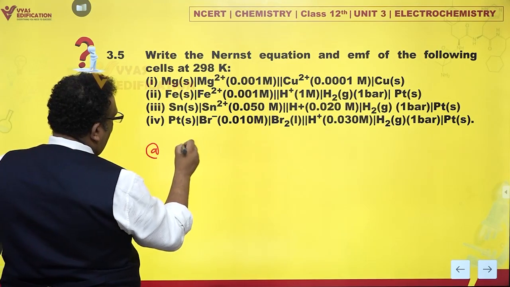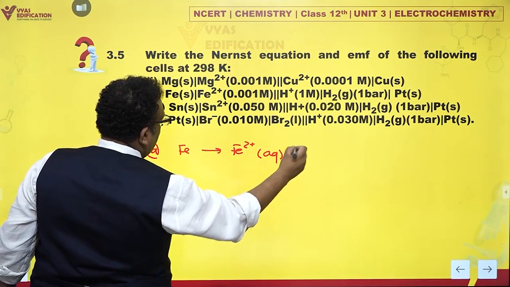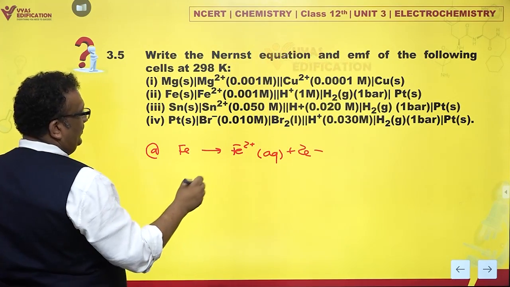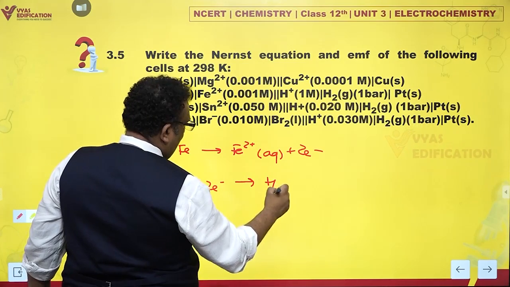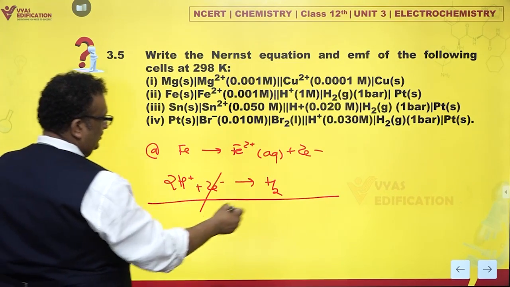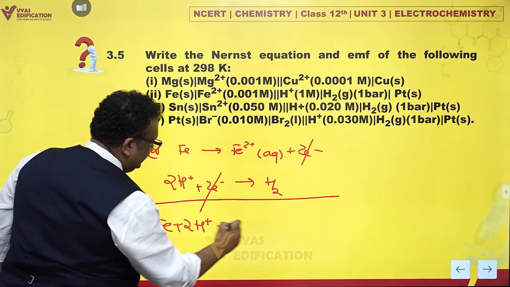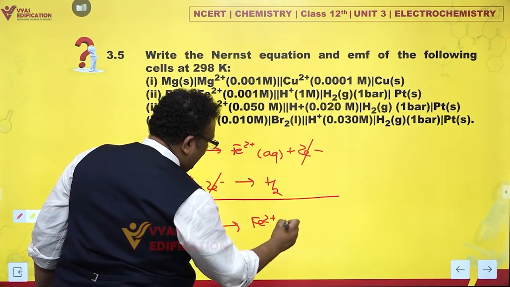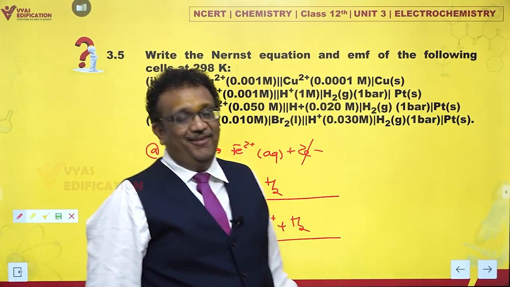Anode is iron getting oxidized to ferrous plus 2 electrons. And 2H plus plus 2 electrons gives you hydrogen. If you add up, you get iron plus 2H plus gives you ferrous plus hydrogen. This is the overall cell reaction, right?